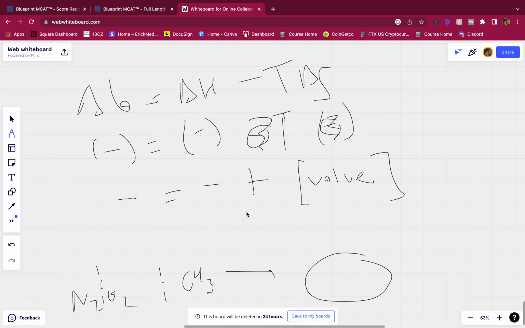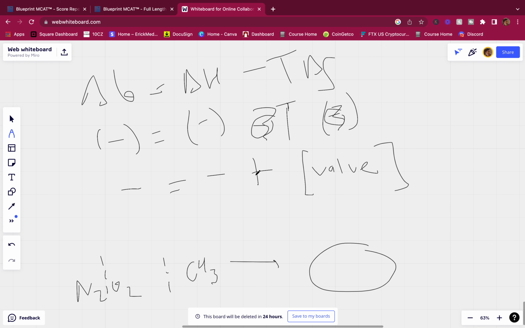Now it makes a little more sense. A negative plus a low number will give me a negative product.